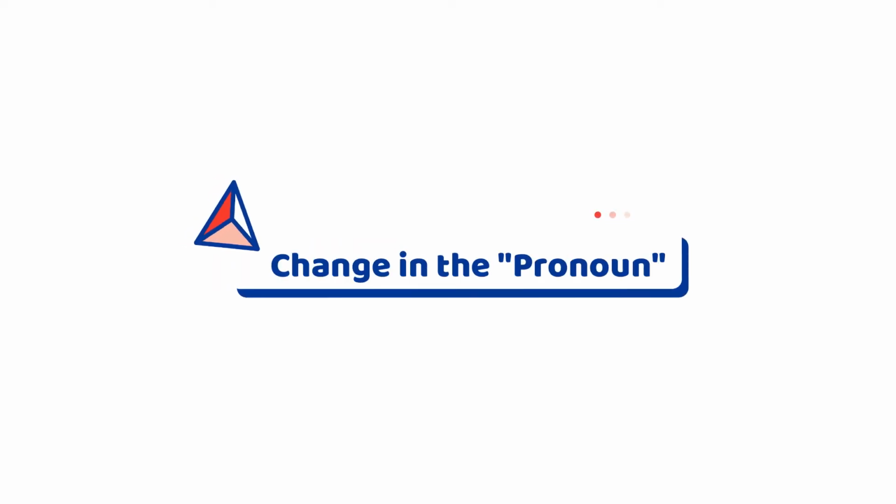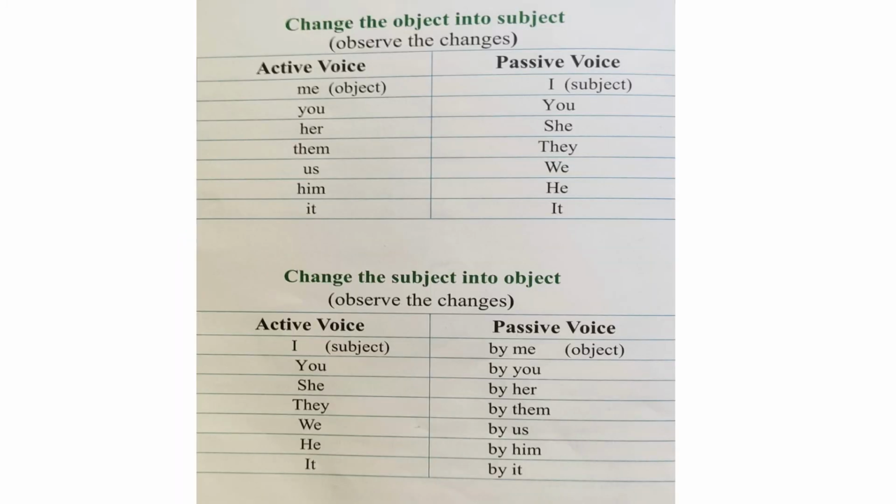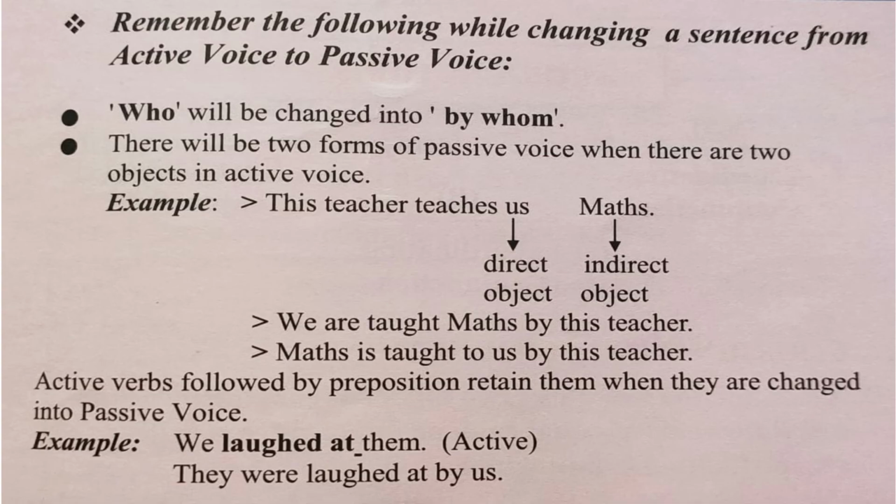Also note that while changing sentences from active to passive voice, we have to be careful about the use of personal pronouns. You can observe the changes in the list. Also remember the following while changing a sentence from active to passive voice. Who will be changed into by whom. And there will be two forms of passive voice when there are two objects in active voice.